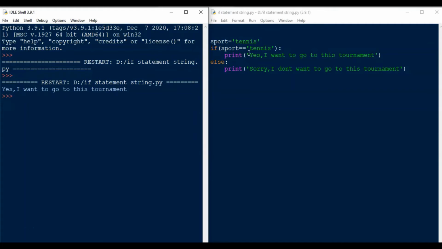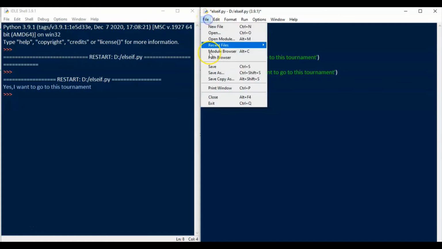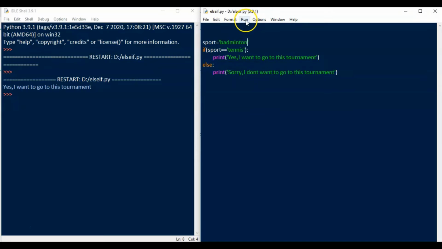Since the sport was tennis, the output of that condition was true, and so yes, I want to go to the tournament was printed. Now let us change the sport value to badminton. So let's say our friend said badminton. So here we put badminton. Now let's save the file and run the code.